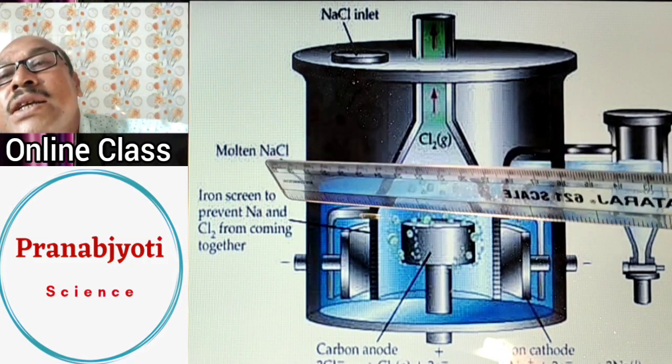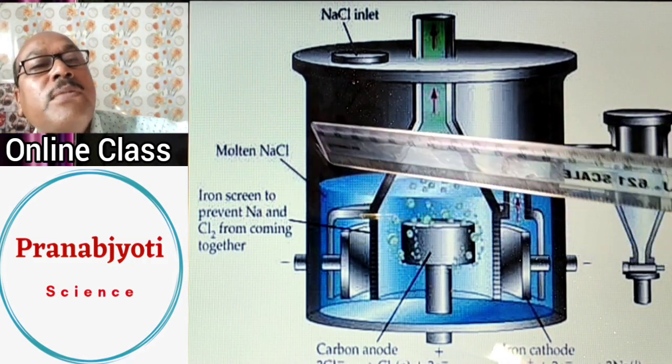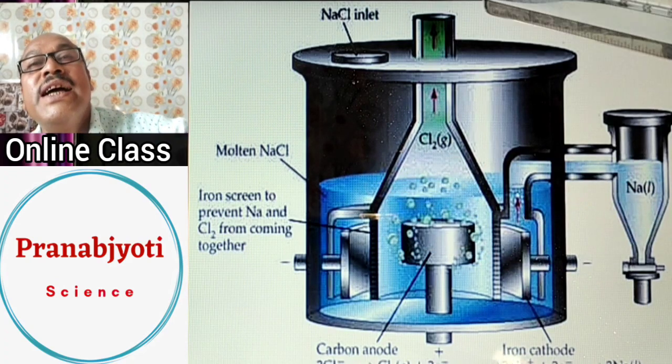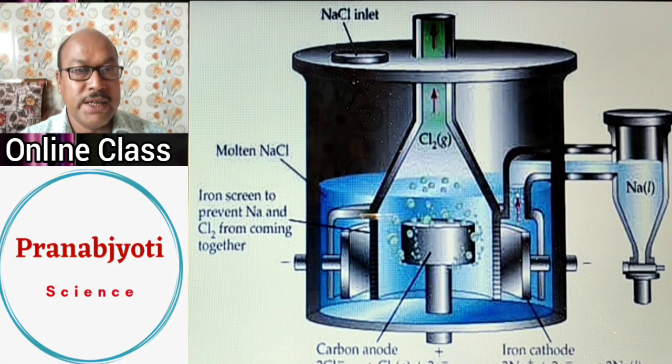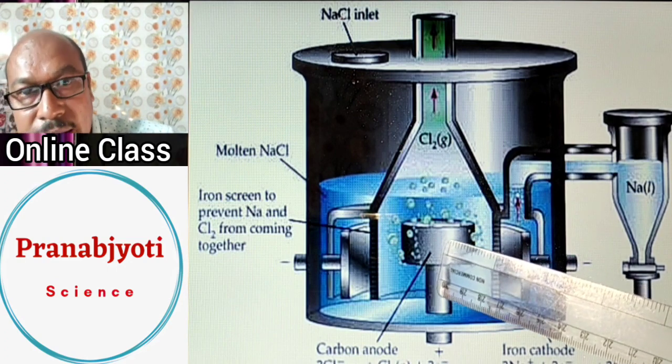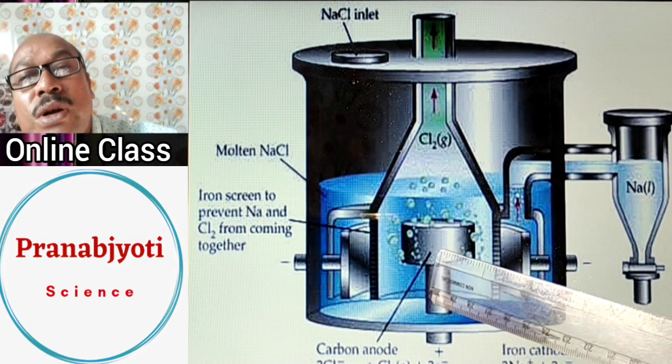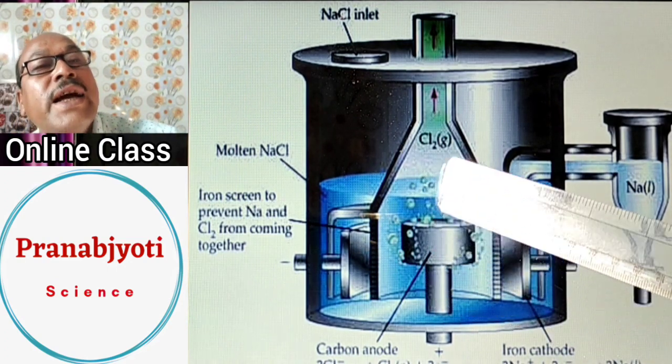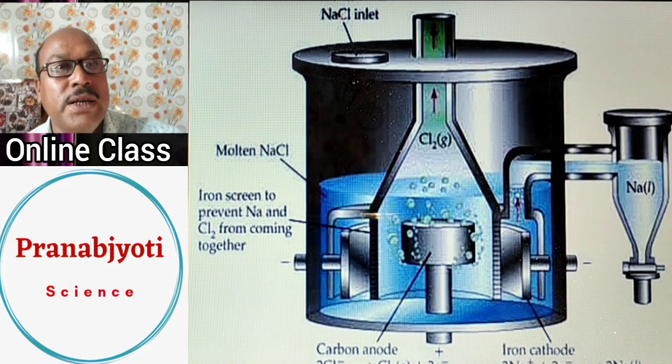Molten sodium chloride is put inside, and an electric current is connected to the anode and cathode. As a result, chlorine gas is liberated at the carbon anode, and the gas leaves through this outlet.